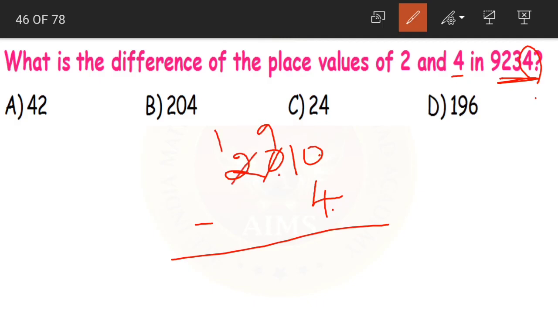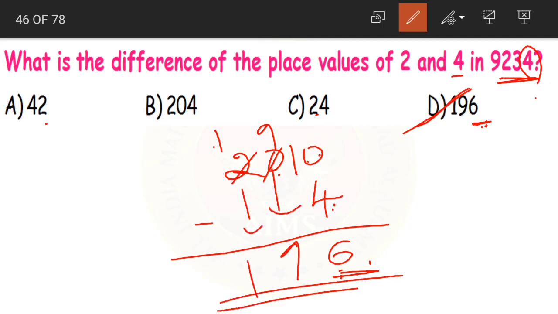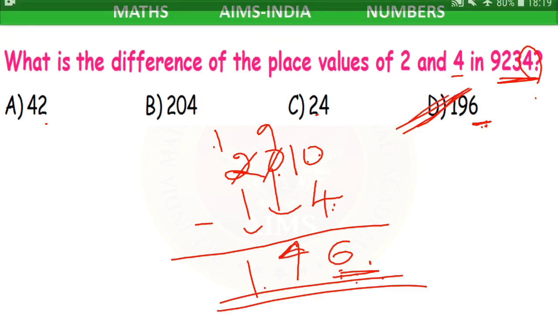The 0 becomes 9 and 2 becomes 1. 10 minus 4, 6. If you look at the options, children, only option D has 6 in the units place. Yes or no? The same as our answer. So D becomes the correct answer. Even without solving, we can say that. Let us cross verify. 9 and 1. What is the answer that we got here? 196. That is option D.